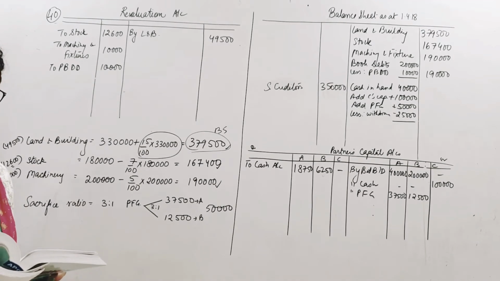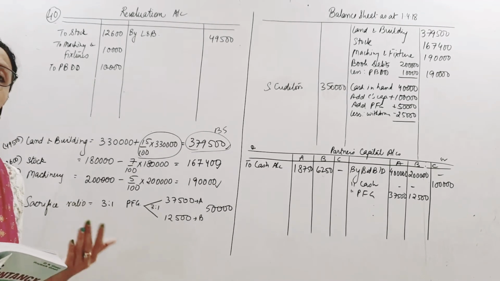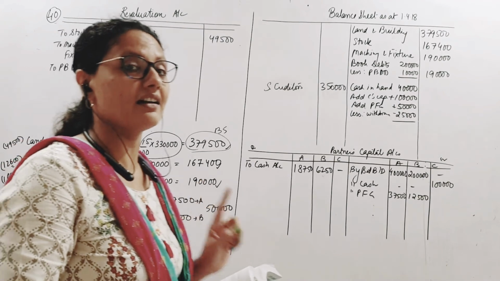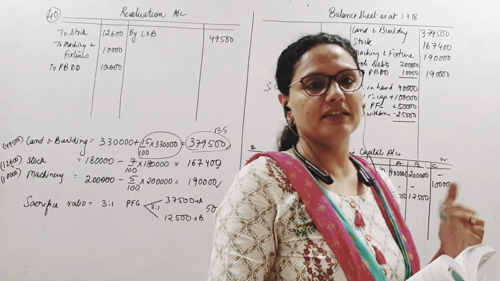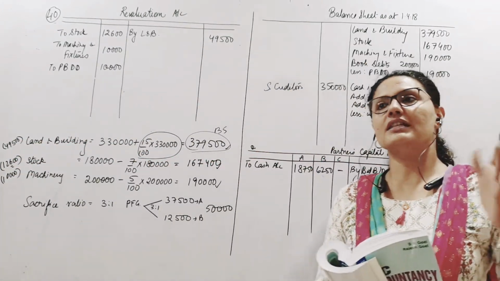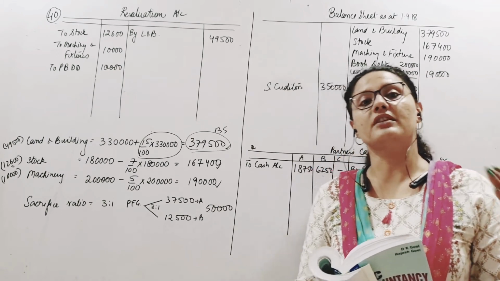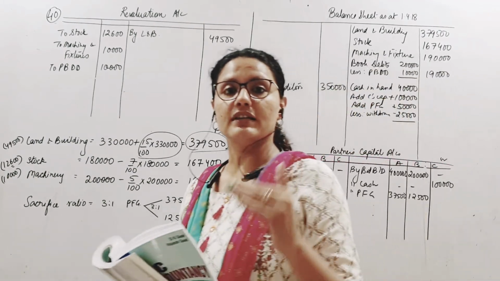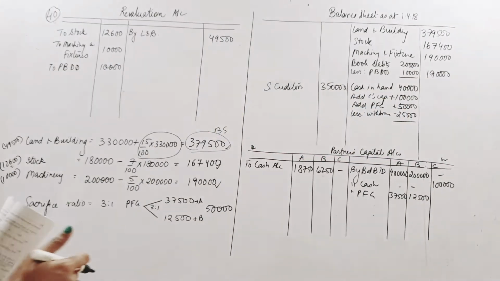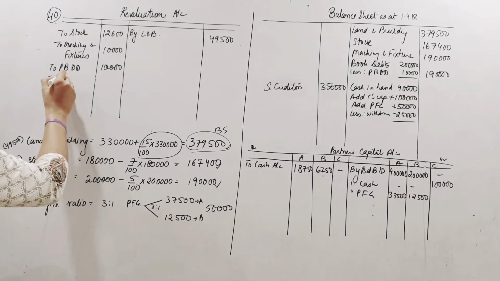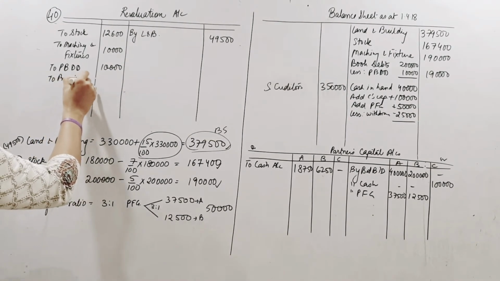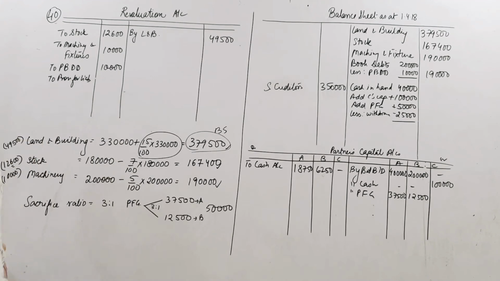Then 15,000 is provided for an unforeseen liability. See, this is an unrecorded liability. Abhi tak kuch nahi tha. Now unforeseen liability probable hai. So we are creating a provision. So it's a loss to us because that might be an actual liability. So we are creating a provision for liability.